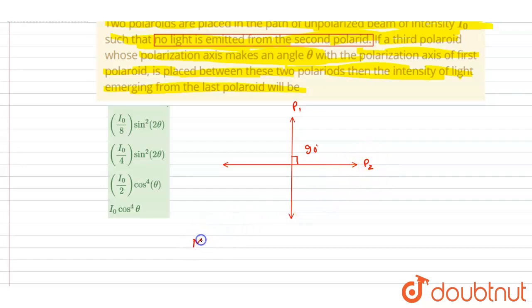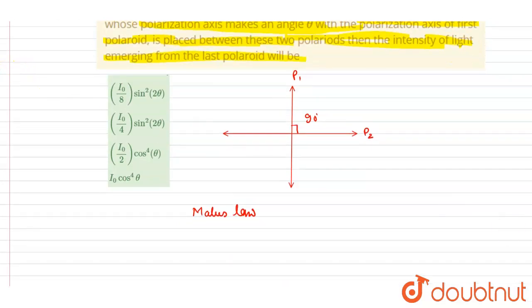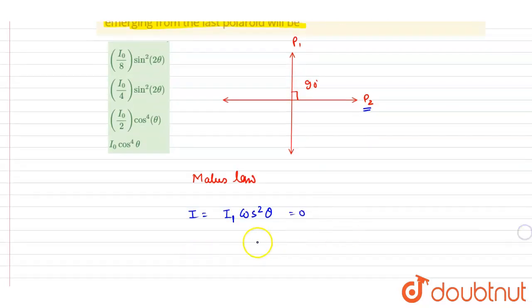How? If you see from Malus law, we know the intensity of the light which comes after passing through the polarizer is this. Let's say the P2 polaroid receives light of intensity I1. Then it will emit light of intensity 0 when this theta equals 90 degrees. So basically the angle between the two polaroids is 90 degrees.